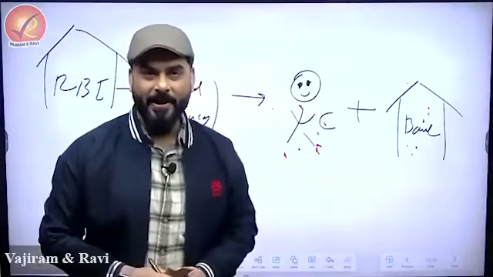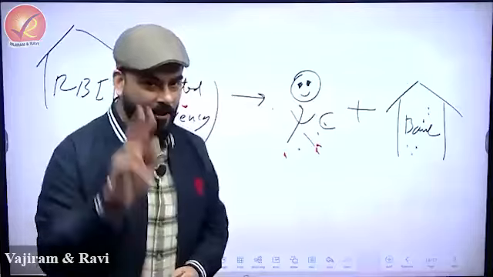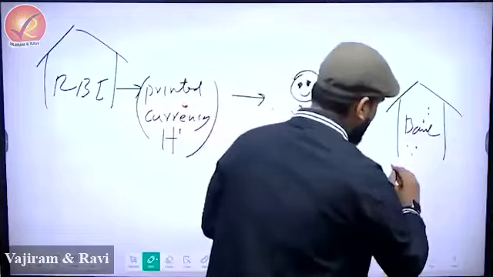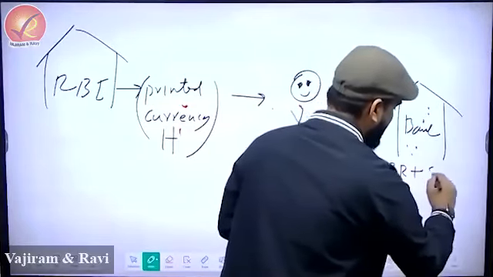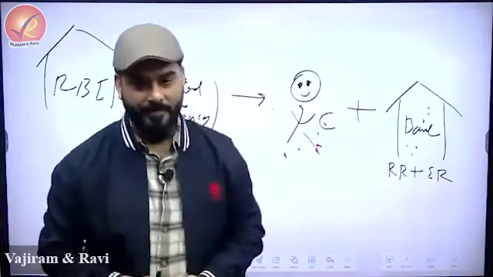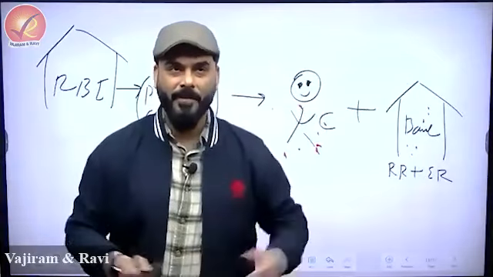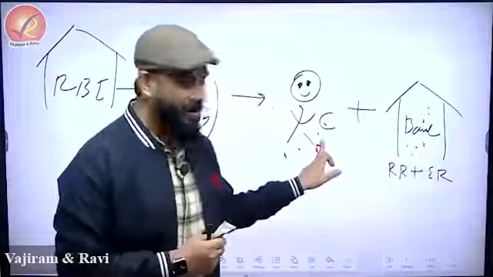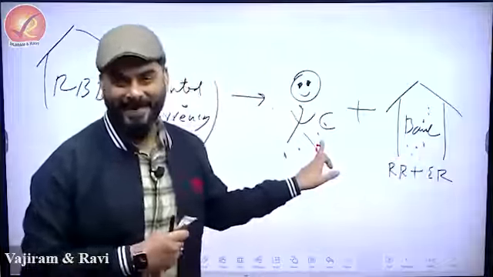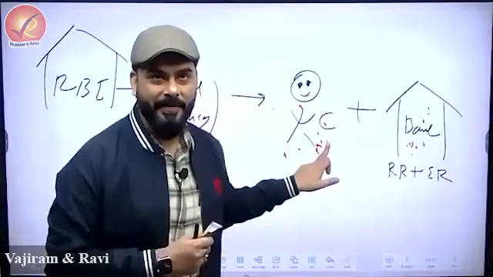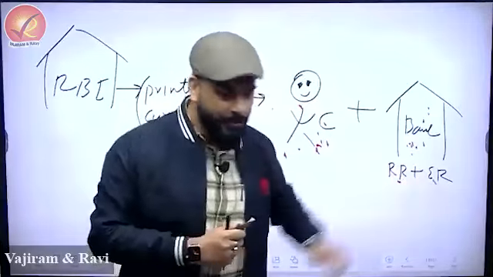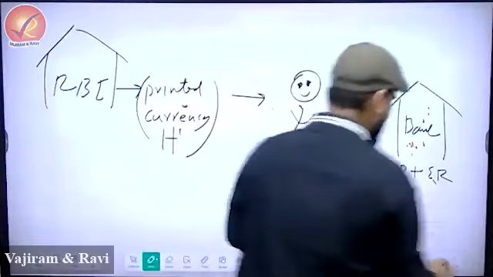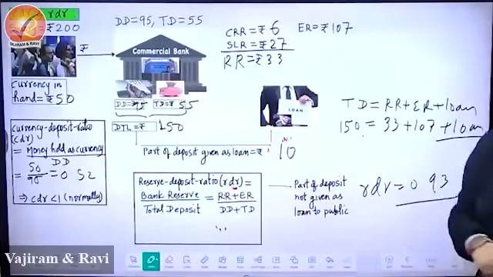Now this is the money in the bank account. This can be divided into two parts. You are smart, you know it. So how can you divide this? Required reserve plus excess reserve. Two things only. But if you say, what if this bank has given loan? It is there. Any leakage from here is here. Whatever is left is these two. Agree? That's what we were doing. All this while, what were we doing? Yahi to kar rahe the. That's what we were doing.